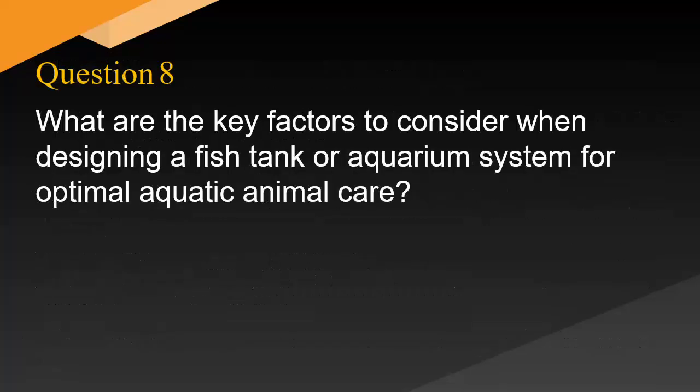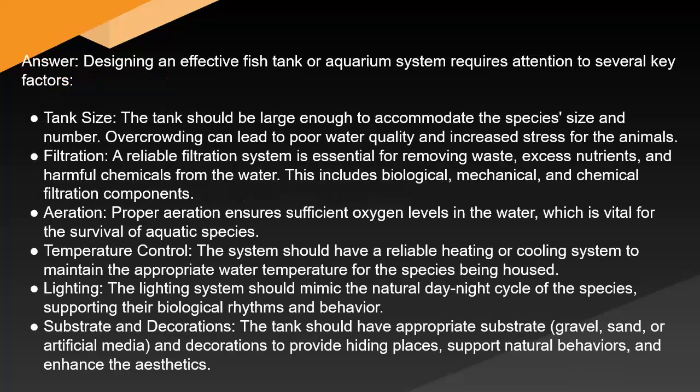What are the key factors to consider when designing a fish tank or aquarium system for optimal aquatic animal care? Answer. Designing an effective fish tank or aquarium system requires attention to several key factors. Tank size. The tank should be large enough to accommodate the species size and number. Overcrowding can lead to poor water quality and increased stress for the animals.